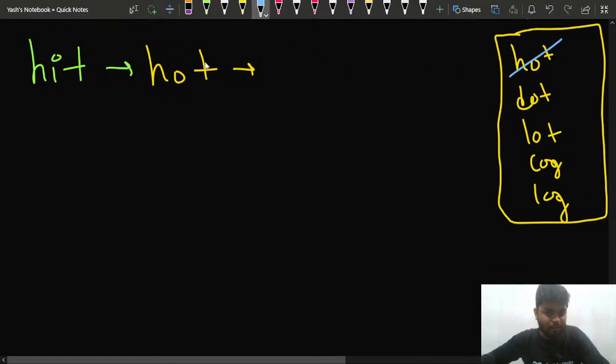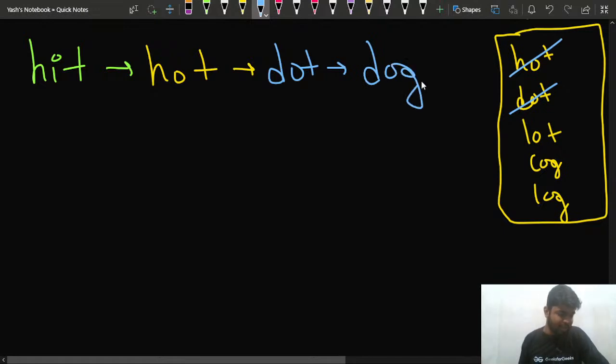Then what will happen from this hot? How will I try to change? Another thing that I can do is I can change it to dot. So let's change it to dot. Now dot is also used. Now this dot, I can change to nothing but dog. I can change this dot to dog.